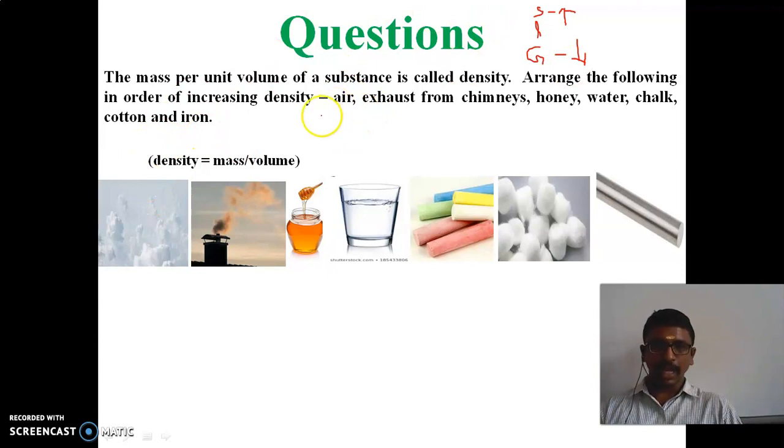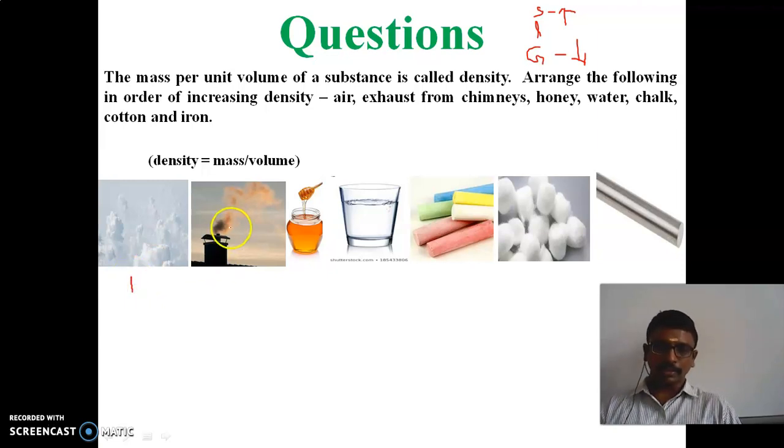First, air. Air is in the gaseous state, and exhaust from chimneys is also in gaseous state. The air here is pure air, with no other particles mixed in, so its density is low compared with the exhaust from chimneys. So the least dense one is air.